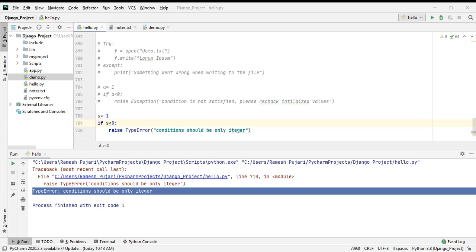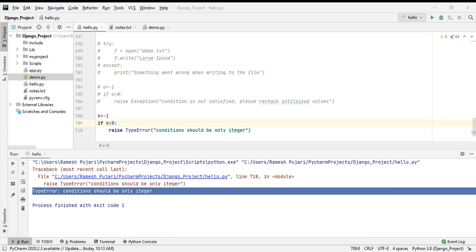I use the except statement with an exception variable, using the as keyword, so the object returns the cause of that exception.